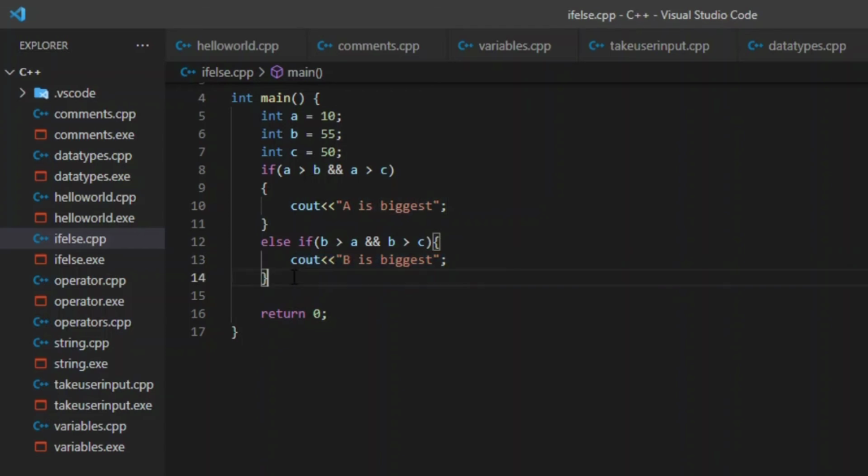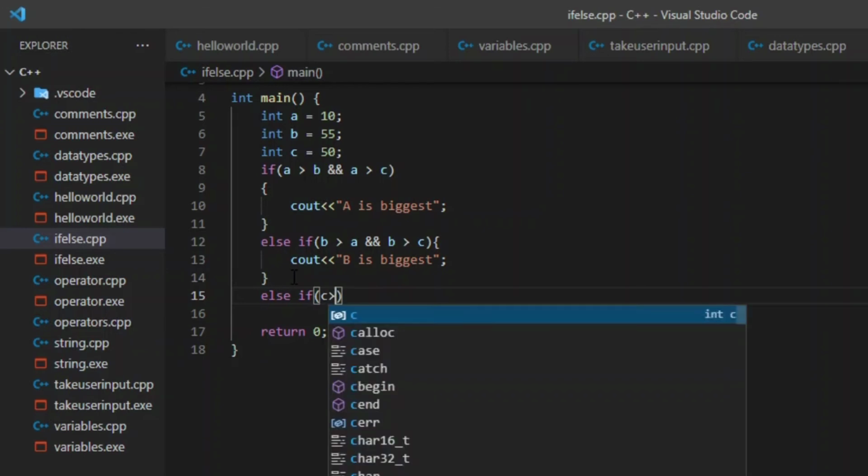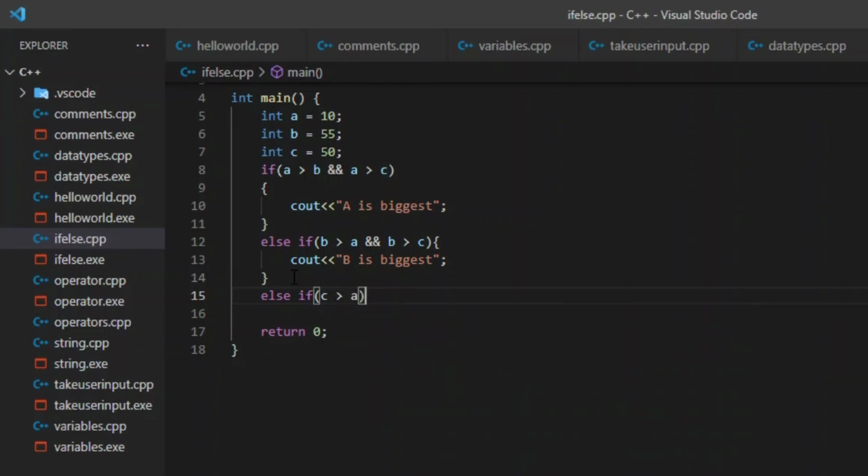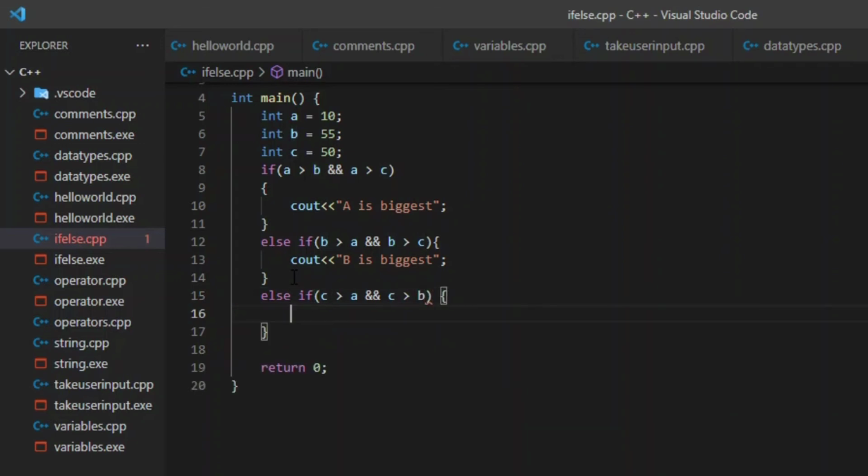But still we want to see whether any other outcome can come here or not. So we will use another else if. Now we will write if C is greater than A and C is greater than B, then the output will be C is biggest.